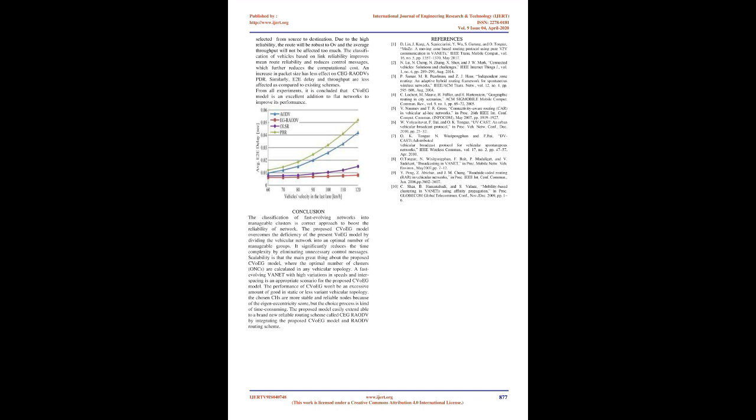The proposed scheme shows outstanding performance with varying OV. Since the CVoEG model classifies vehicles into an optimal number of groups from reliability, the most reliable route will be selected from source to destination. Due to the high reliability, the route will be robust to OV and the average throughput will not be affected too much. The classification of vehicles based on link reliability improves mean route reliability and reduces control messages, which further reduces the computational cost.